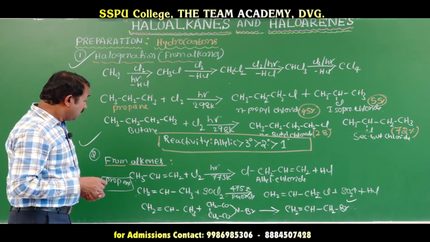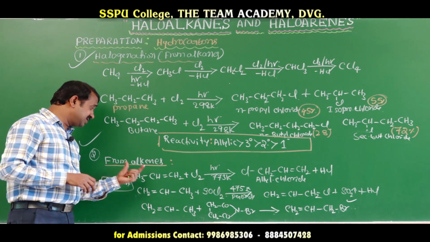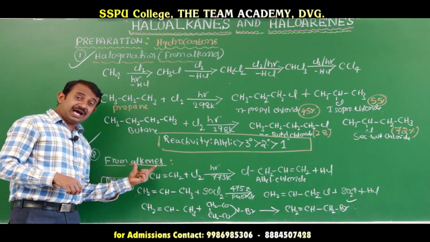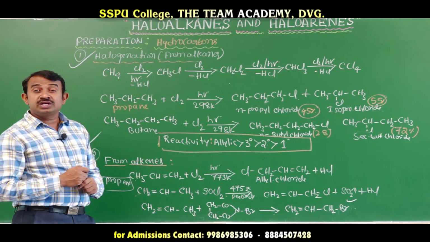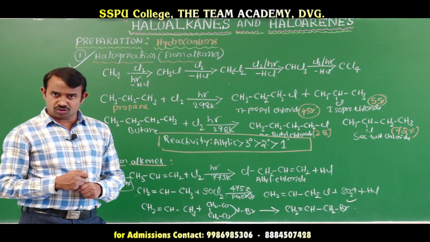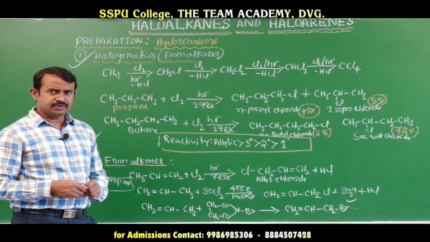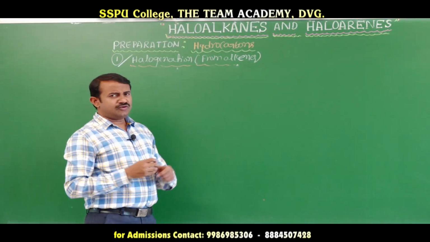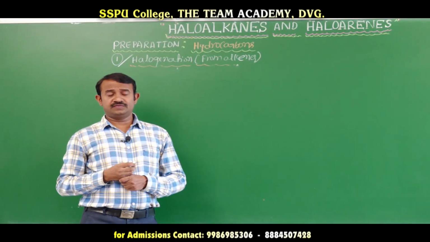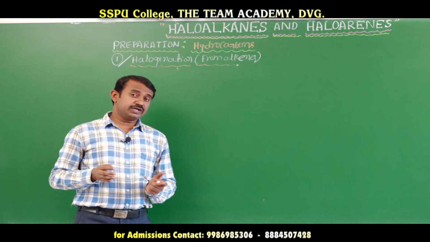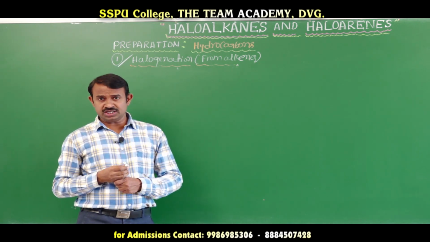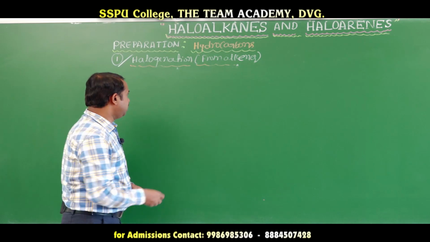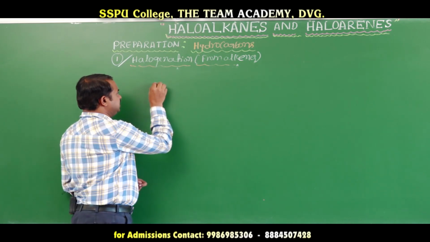Next we will go for the preparation of alkyl halides or haloalkanes from alkenes according to the Markovnikov rule and anti-Markovnikov rule. We will go one by one. Okay, this is the general formula of alkenes.